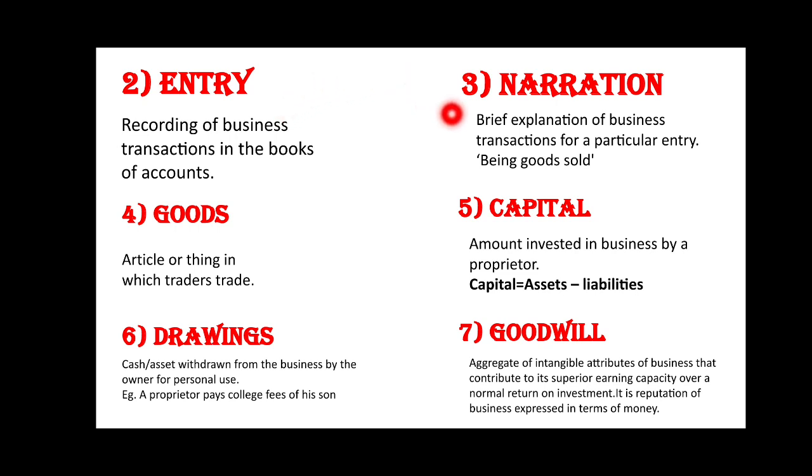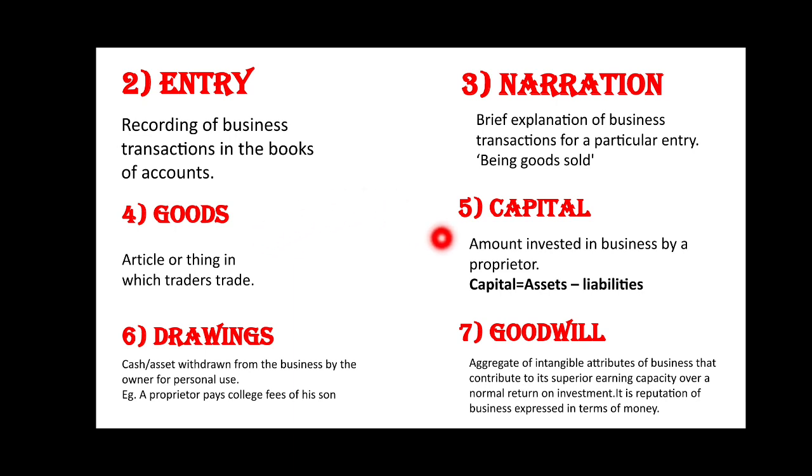The next is narration. Narration is the brief explanation of business transactions for a particular entry. It starts with the word being. If the transaction held for the selling of goods, the narration will be being goods sold. Next is goods. Commodities, articles or things in which a trader trades are called goods. These are purchased or manufactured for the purpose of sale and to earn profit. For example, medicines, vegetables, engine, cable, tires, etc.